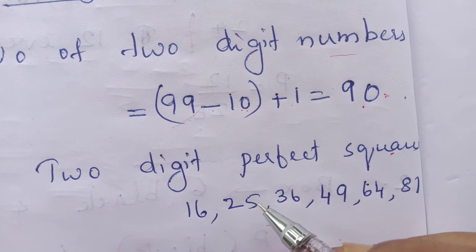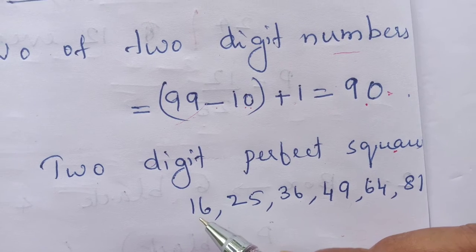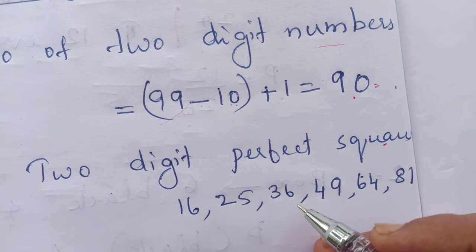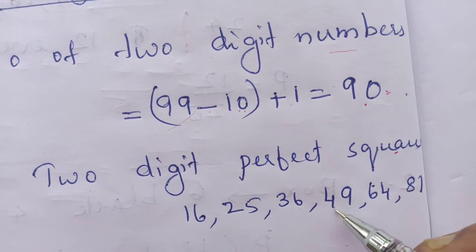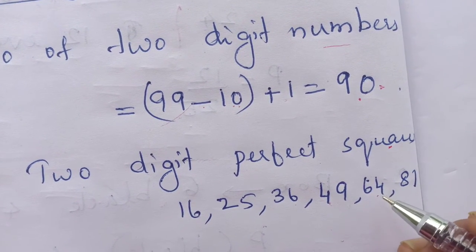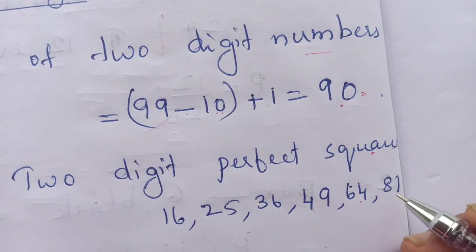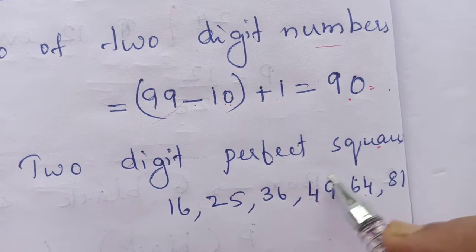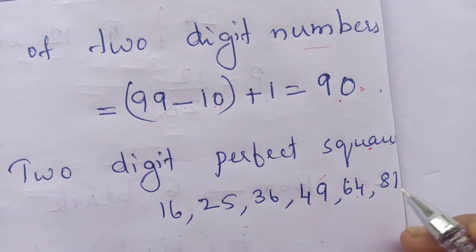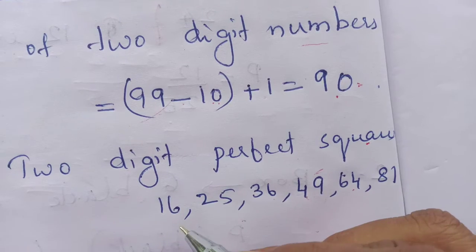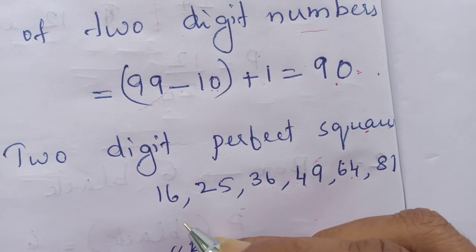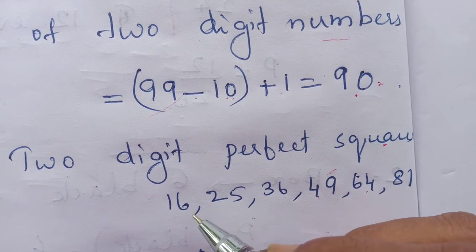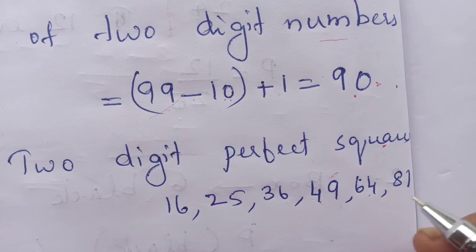Then 16, 25, 36. That means 4 into 4, 16. 5 into 5, 25. 6 into 6, 36. Then 7 into 7, 49. 8 into 8, 64. Then 9 into 9, 81. Then 10 into 10 is out of the question. Up to 99 we need to write all the perfect squares that are 2-digit numbers, not 1-digit numbers. Okay. Then 16, 25, 36, 49, 64, 81.